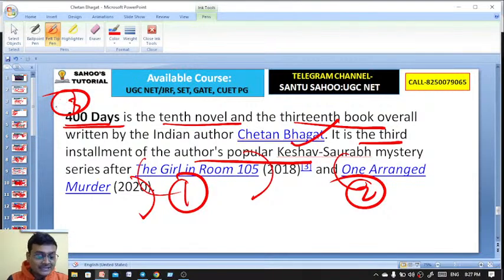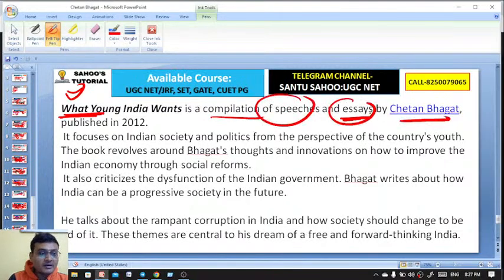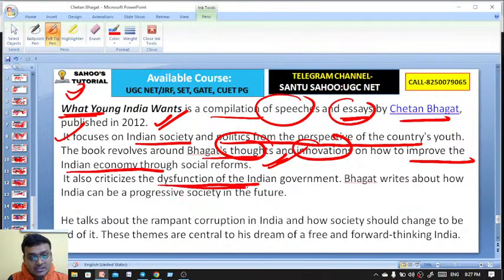That is actually detailing the story of Kesav and Saurav, and Kesav slaps for Jara as well, which pursuing PhD. And here the essay, What Young India Wants, important essay by Chetan Bhagat, a compilation of speeches, an essay by Chetan Bhagat published in 2012. It focuses on Indian society and politics from the perspective of the country's youth. The book revolves around Bhagat's thoughts and innovations on how to improve the Indian economy through social reforms. And it also criticized the dysfunction of the Indian government.